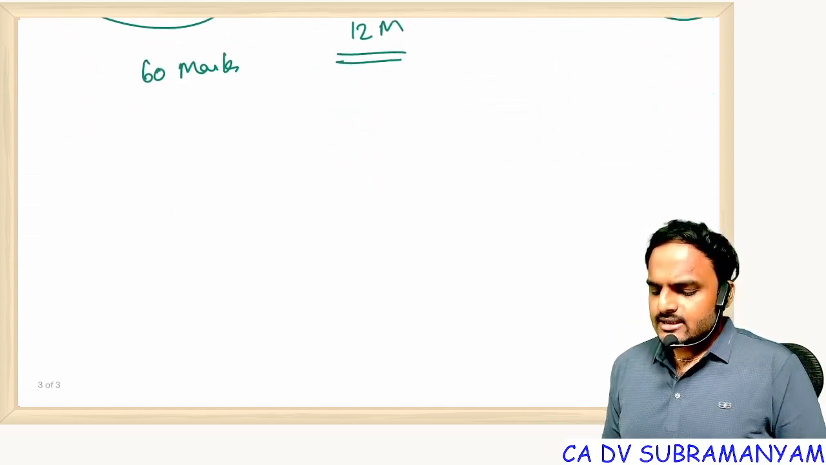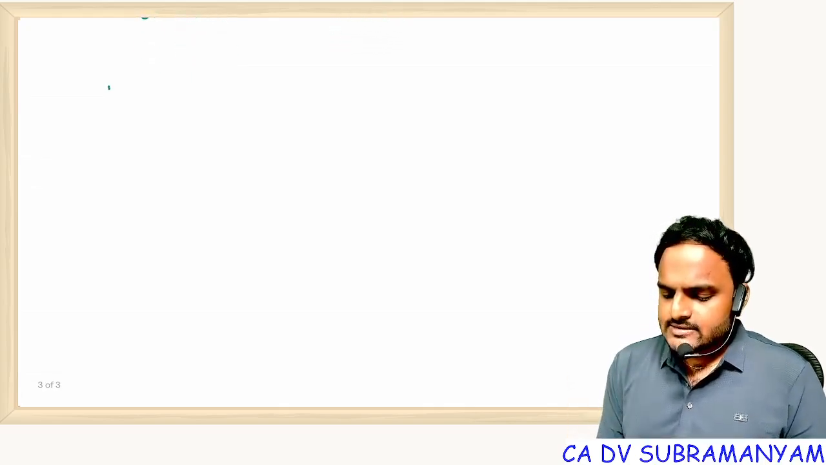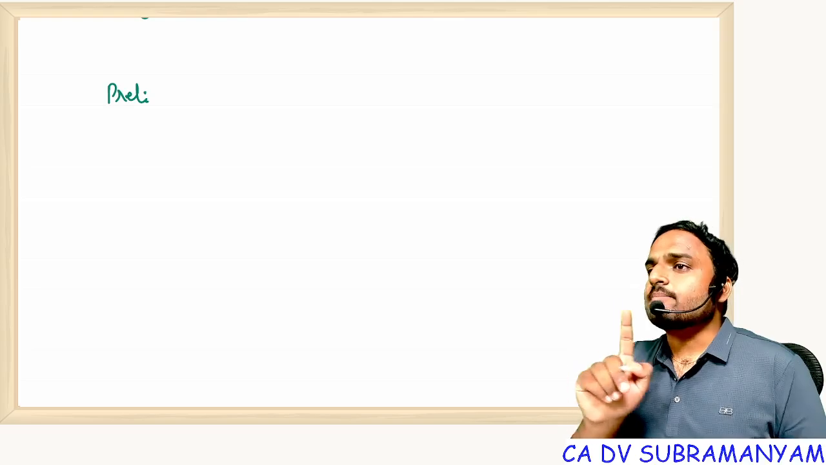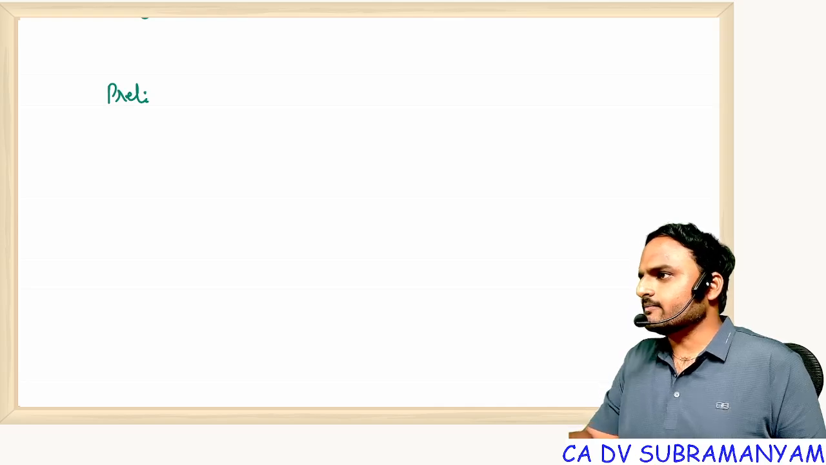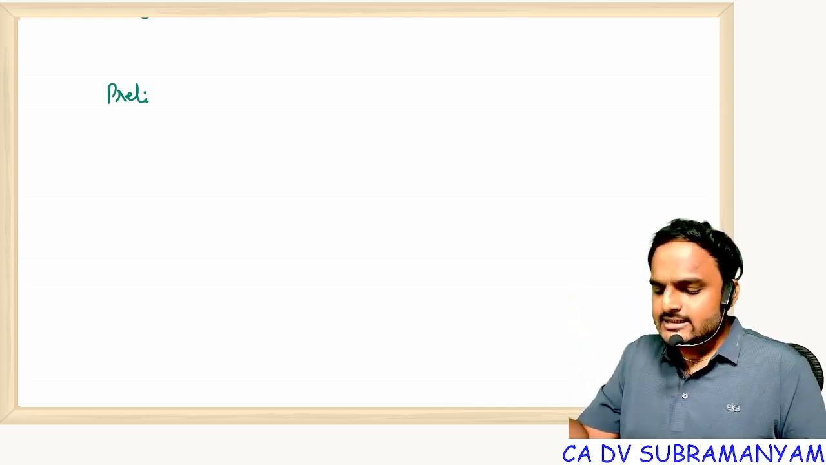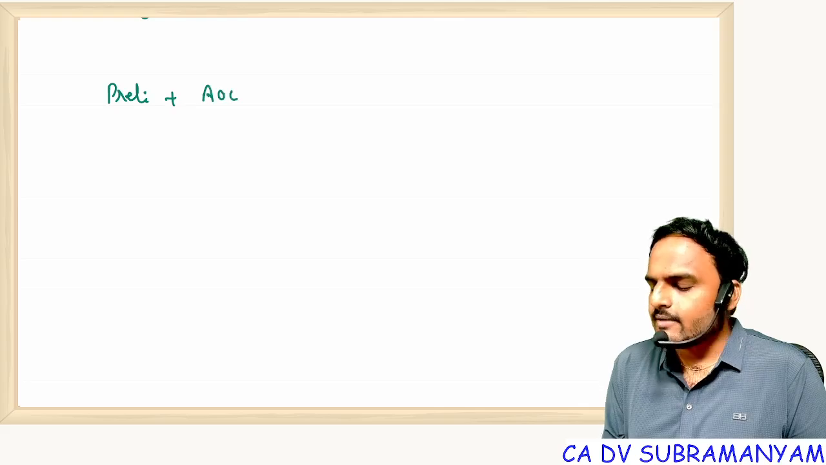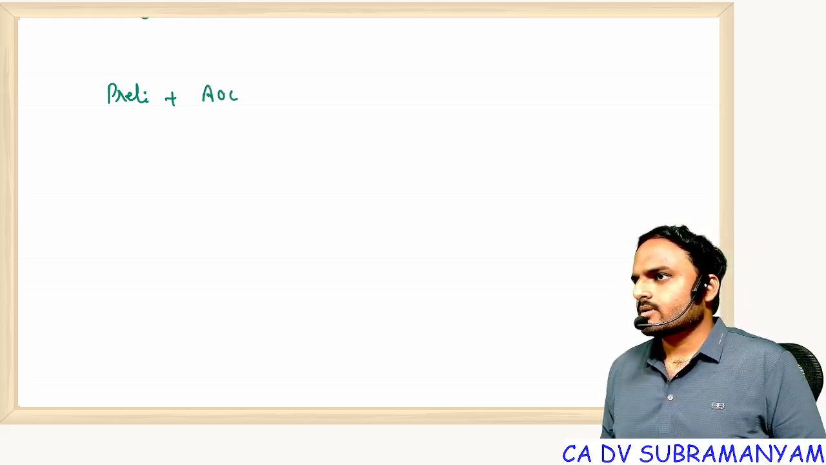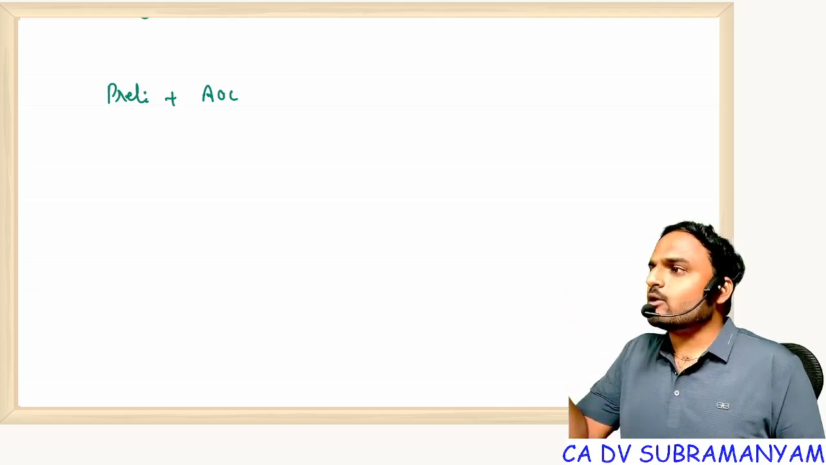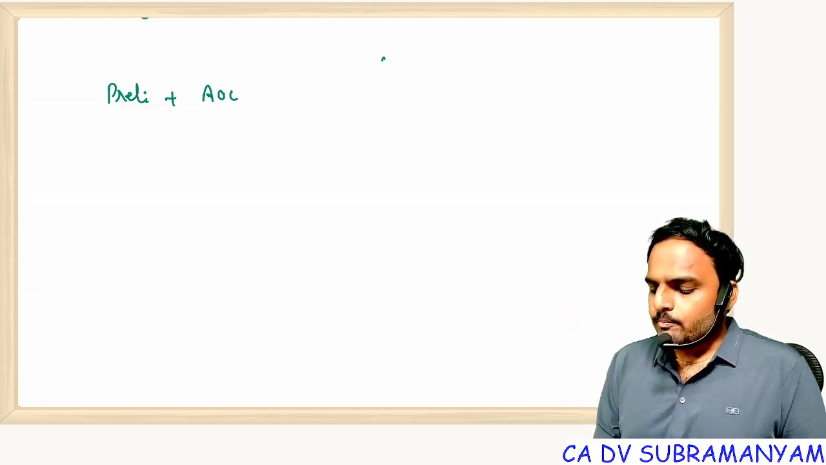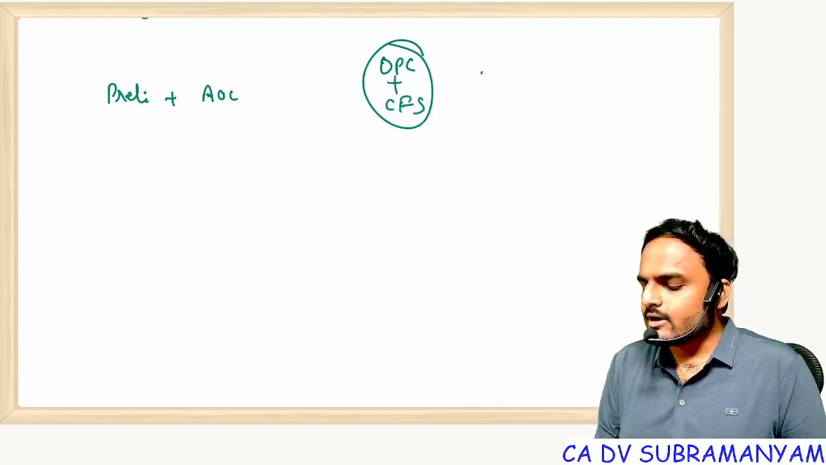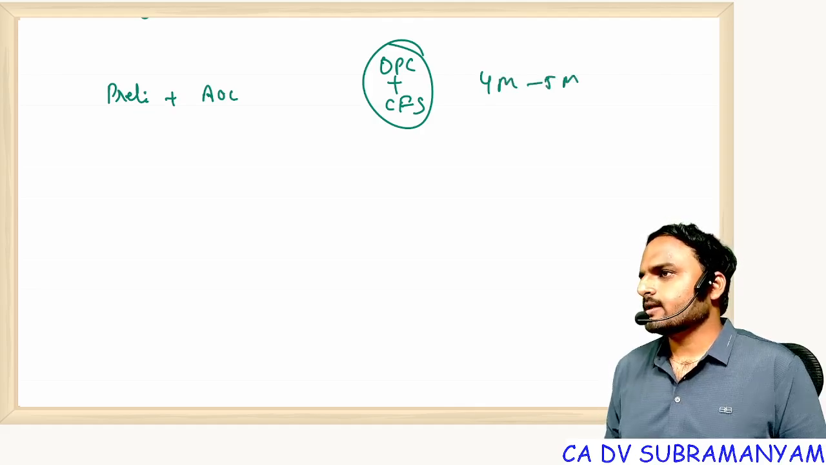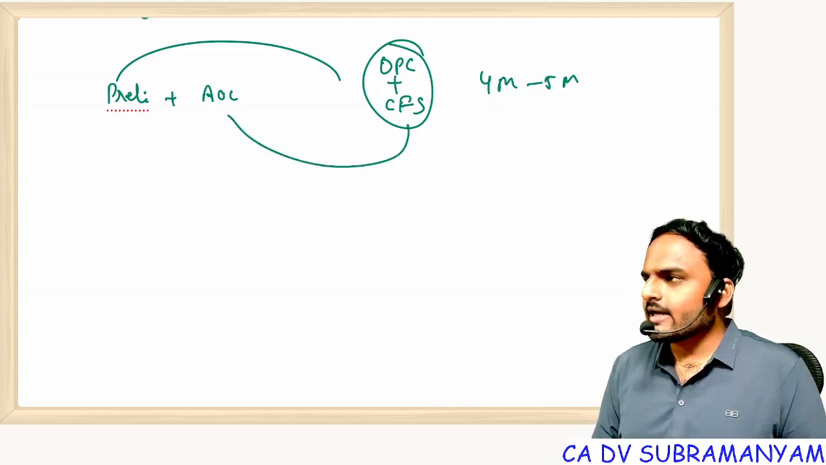Now in this Companies Act I will tell you the chapter names. First one is preliminary. A question will not come directly from this chapter. A question comes with adjustments, like preliminary plus accounts of companies. For example, OPC and cash flow statement, combining these two elements, a question will come for 4 to 5 marks. The definition of OPC you will find in the preliminary chapter, and cash flow statement you will find in accounts of companies.